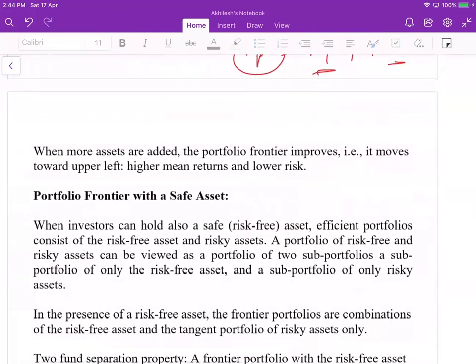When more assets are added, the portfolio frontier improves. It moves upward left, with higher mean return and lower risk, something like, I guess we have the picture, we'll see.